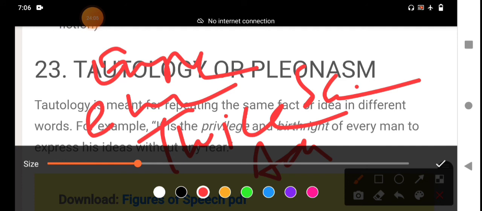The difference is that pleonasms are used by the writer for emphasis, tautologies for stylistic purpose. This is only a slight difference. But using unnecessary repetition of words or similar words is the same in both pleonasm and tautology as figurative language. Okay, my dear students, in this session I have completed all the 23 figures of speech.